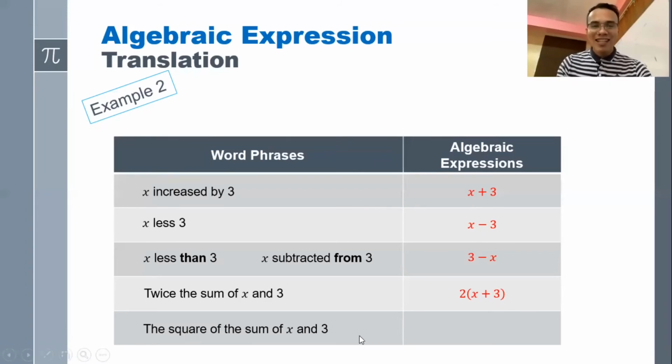And for the last item, the square of the sum of x and 3. First, we have to get the sum of x and 3, and we're going to square the result. How do you show square? Just like this. X plus 3, and you square. So I hope you are able to get the answers correctly. If you've got some mistakes, that's fine. We are learning, and we are always learning.